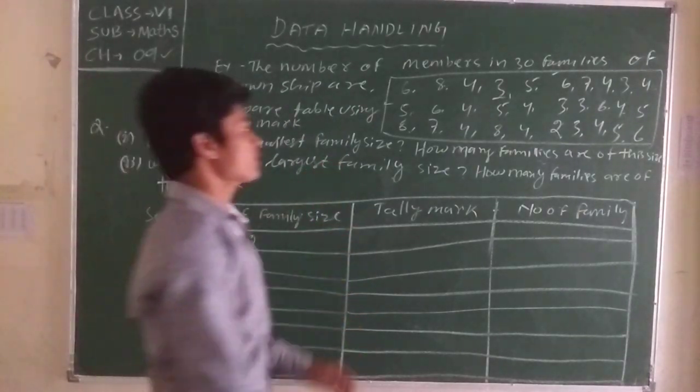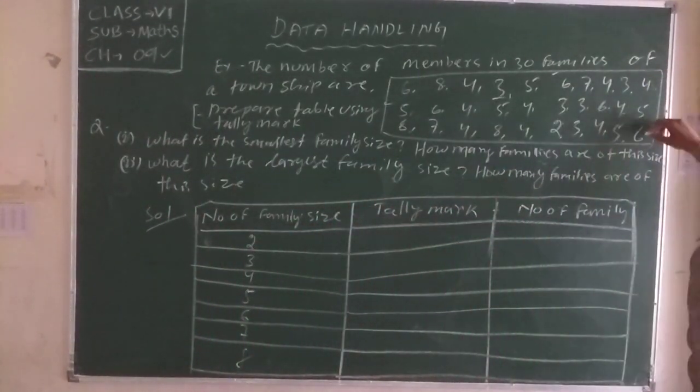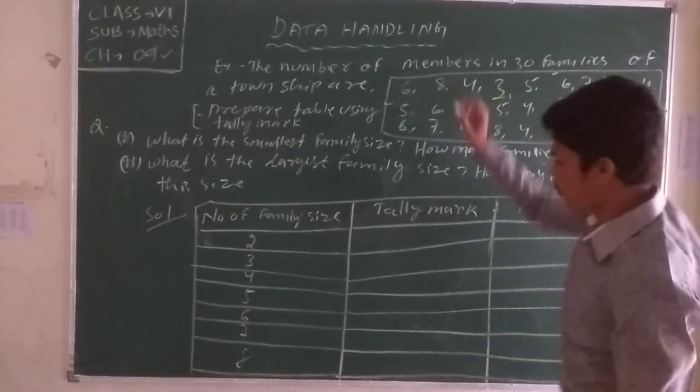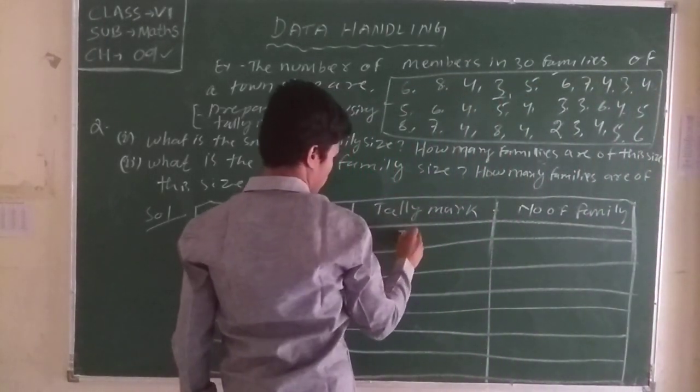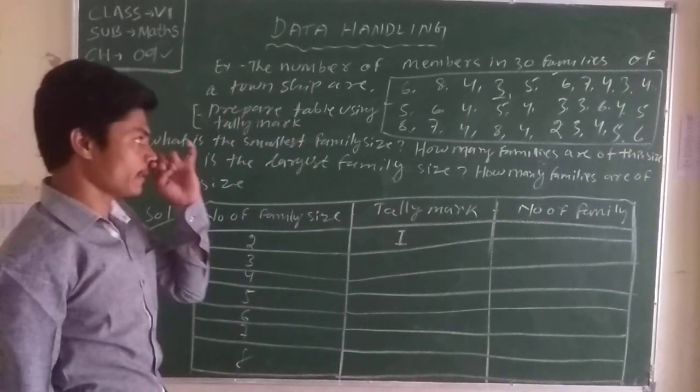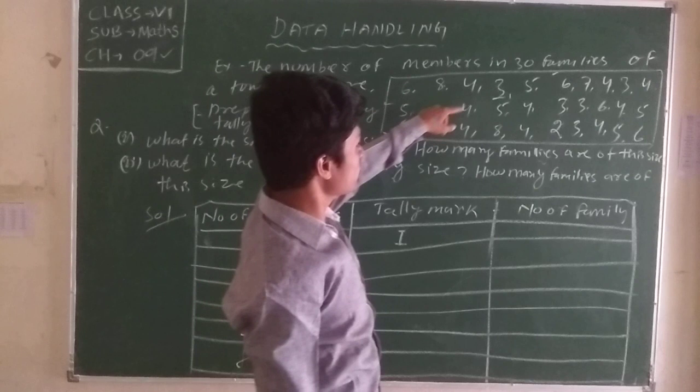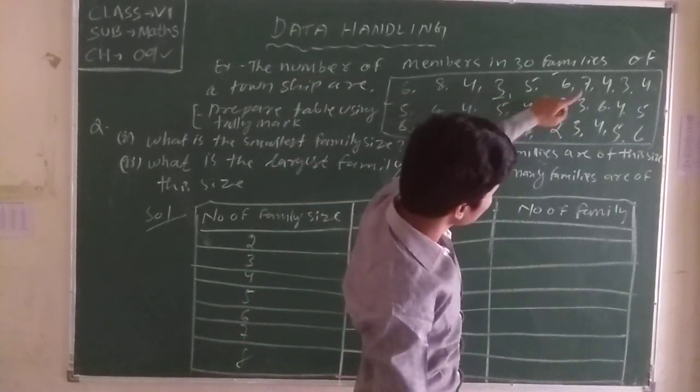Take 2. Count here 2. How many families are of size 2? Here note 1, only once. Then we use tally marks. 2 for 1. See here. Only one is there. No other is there here.